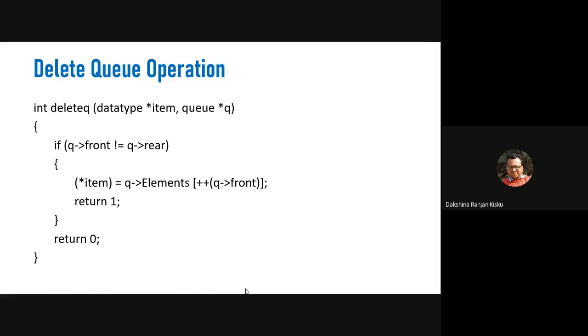This is a composite statement. In this statement we first increment the front variable by 1, then we get the element that is to be deleted from the queue.